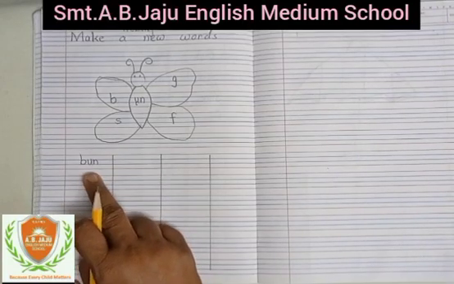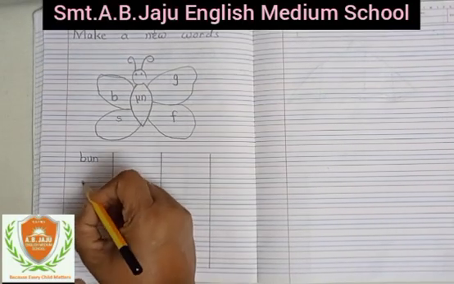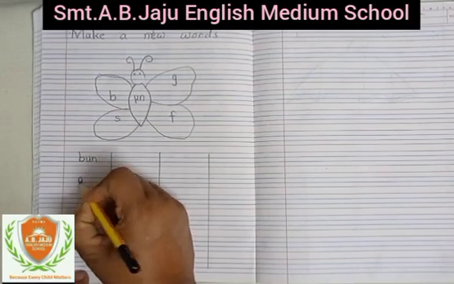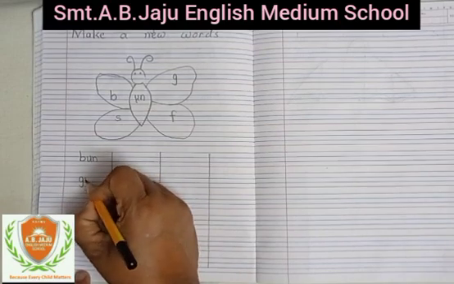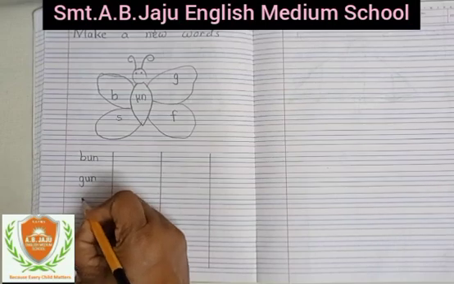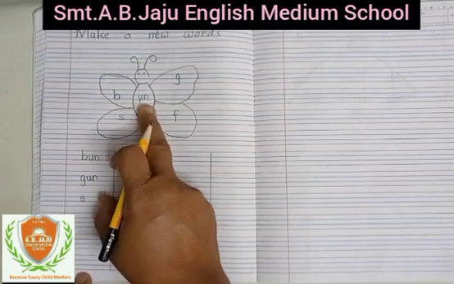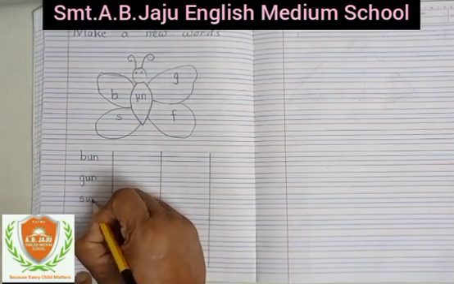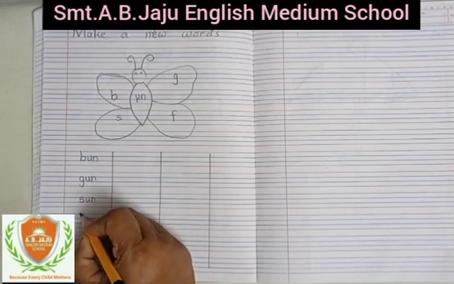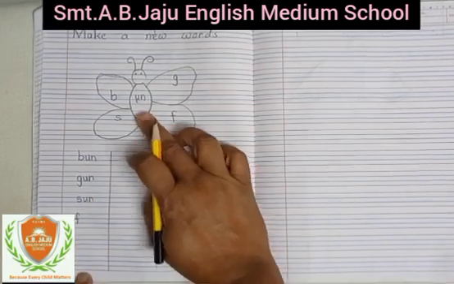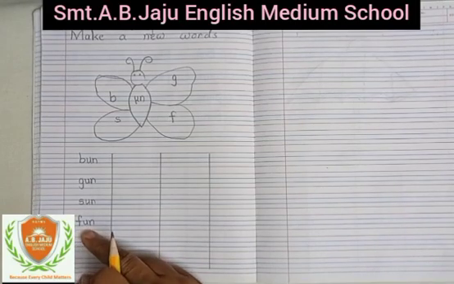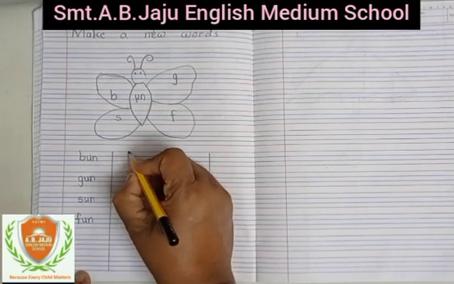So which word is this? Bun, bun. Now next g, write down here small g, then write down un, gun. Now next small s, join un, sun. Okay, then write down small f, then write down un, fun, fun. Okay, write down here